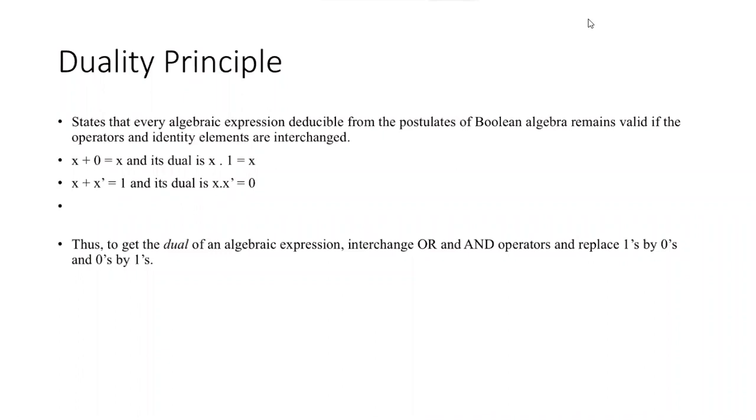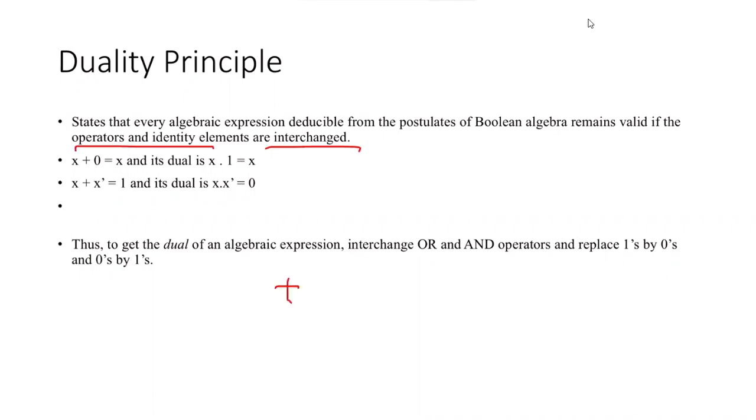It states that every Boolean algebra expression remains valid if the operators and the identity elements are interchanged. What we are saying is that the postulates remain the same if we interchange the operators and the identity elements.